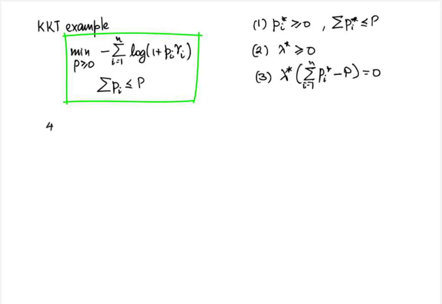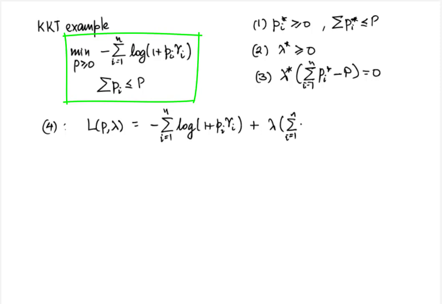Then we get to the stationarity condition, and to write that we need to write down the Lagrangian and minimize it. The Lagrangian in this case is given by L(p, lambda) equal to minus sum over i from 1 to n of log(1 + p_i γ_i) plus lambda times (sum over i from 1 to n of p_i minus capital P), where the domain of L is R^n_+ cross R_+. That is, both p and lambda are non-negative.